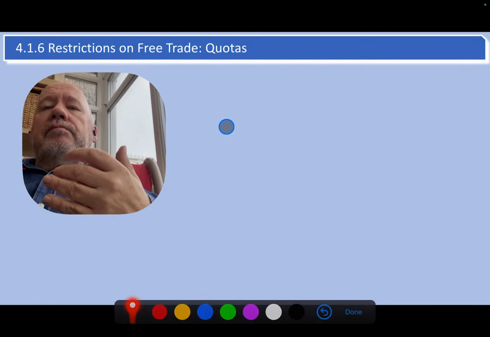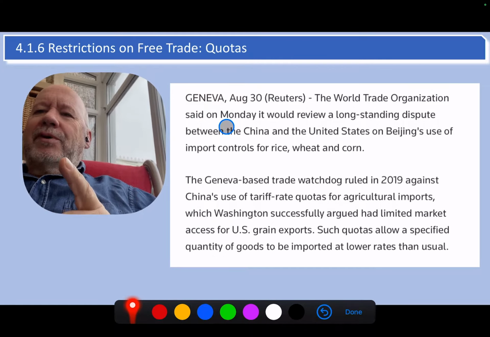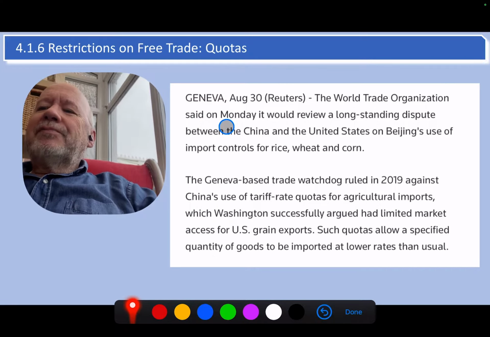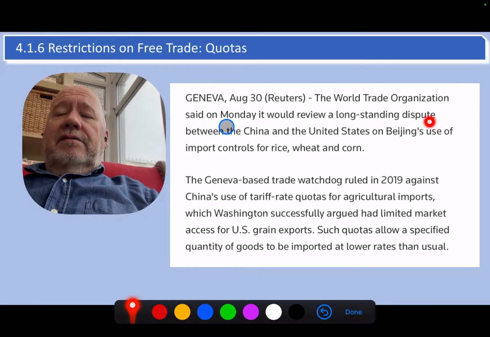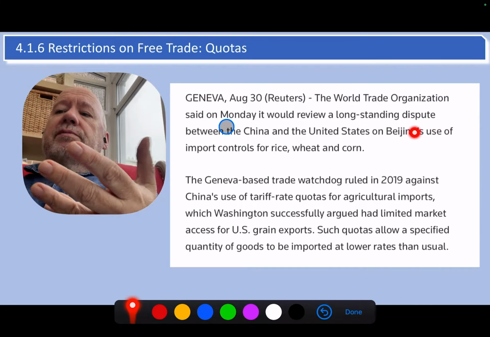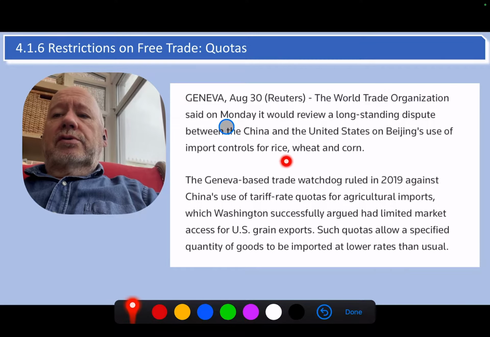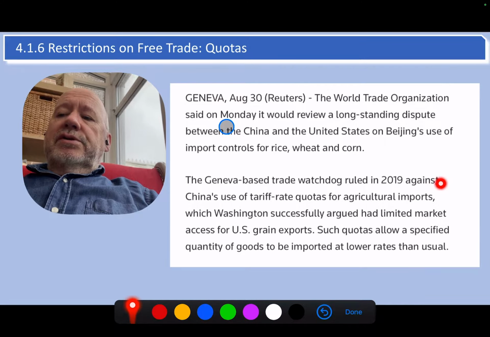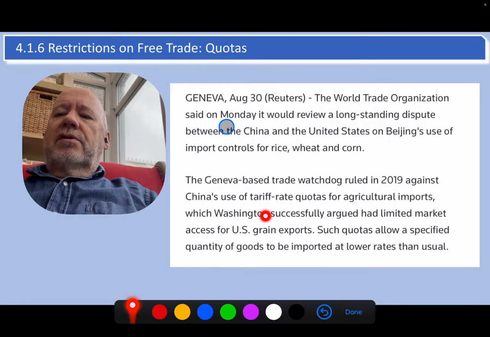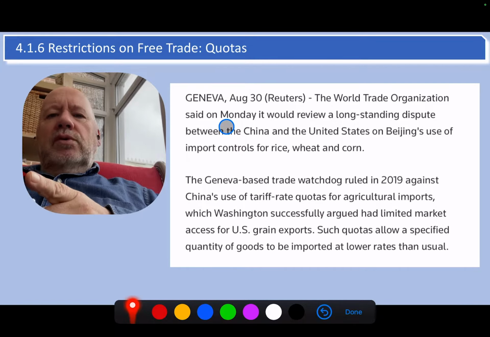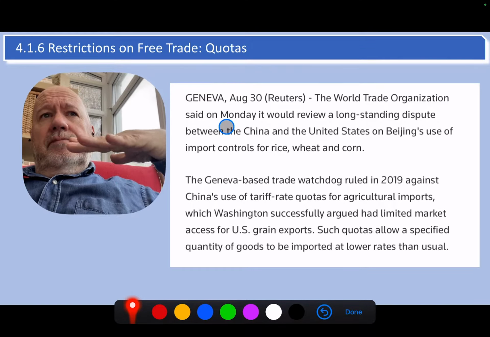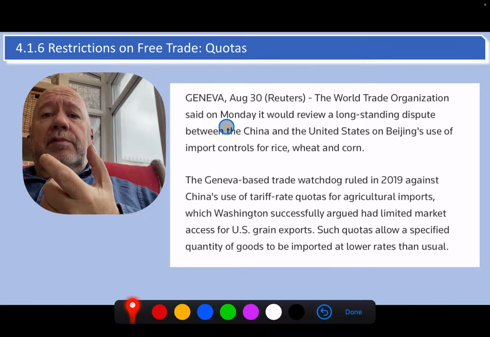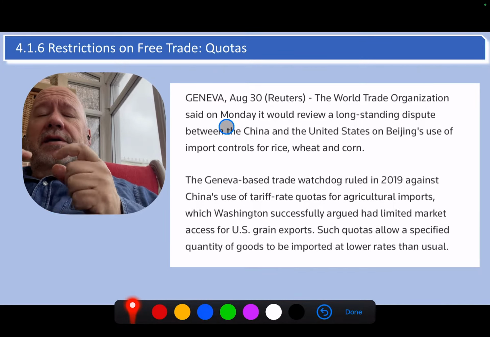Okay. The next one is a slightly different one, but I'm going to introduce you to it anyway. This is the World Trade Organization, the WTO, and as you know, they have to take a view on some of these things, and there's this dispute about import controls on rice, wheat, and corn. And they ruled in 2019 against China's use of what they call a tariff rate quota. Now, that's a slightly odd one, and all it means, and you don't really need this for the exam, is that some countries, in this case it would be China, allow a certain amount of products to come in as a quota, because a quota is a physical restriction.